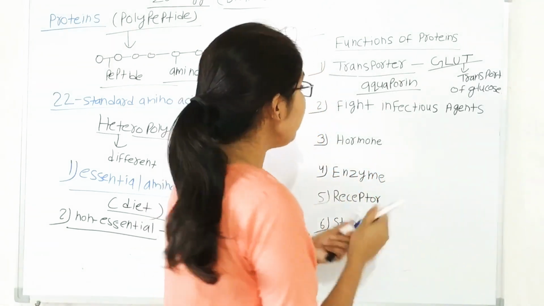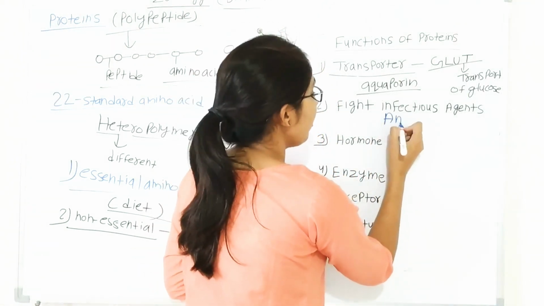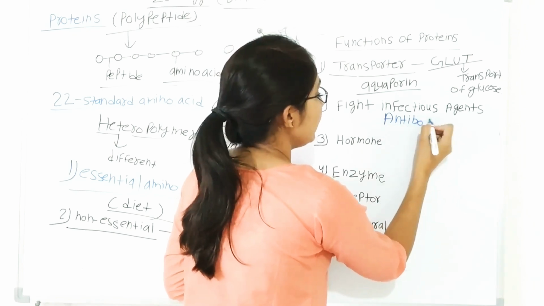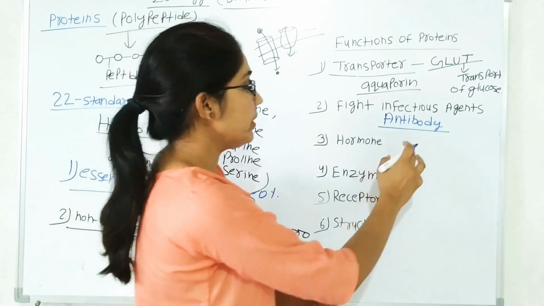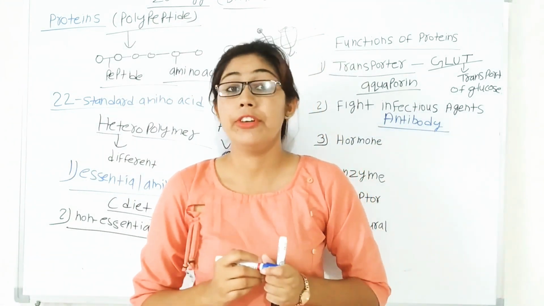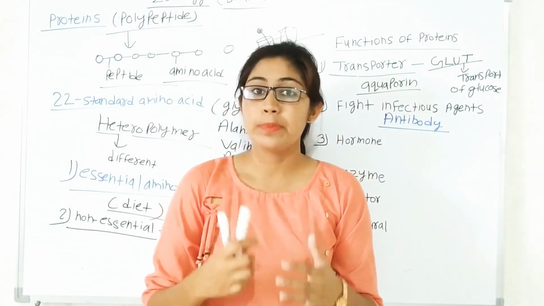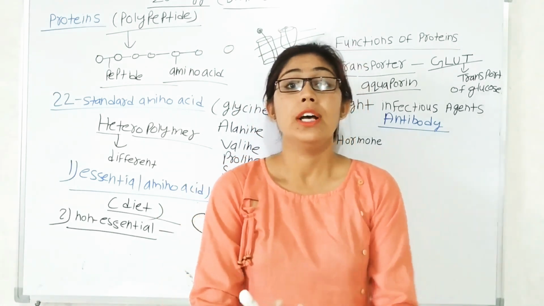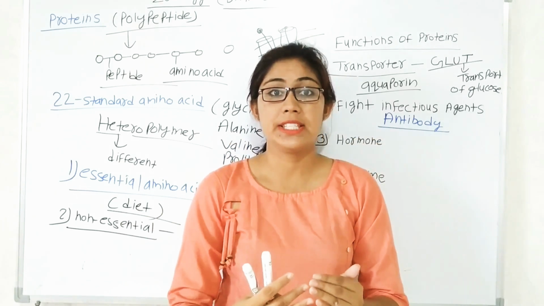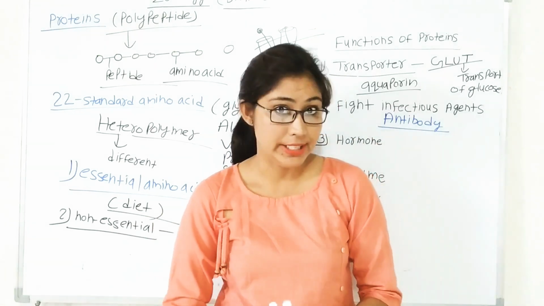These antibodies are also made up of protein, and they perform the fight against infectious agents like bacteria and viruses.